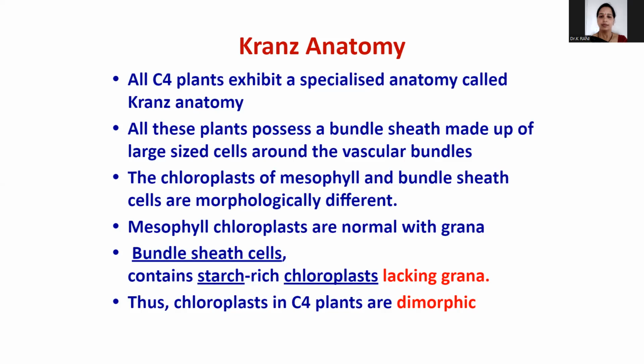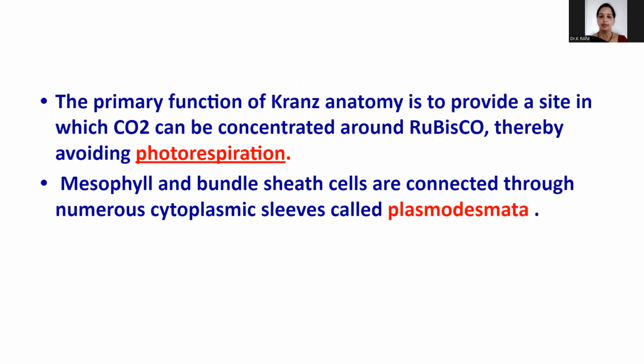So this is one common differentiation we observe in the chloroplasts. That's why the chloroplasts in C4 plants are dimorphic. The mesophyll cells have chloroplasts, and the bundle sheath cells have chloroplasts, but they are dimorphic in nature.